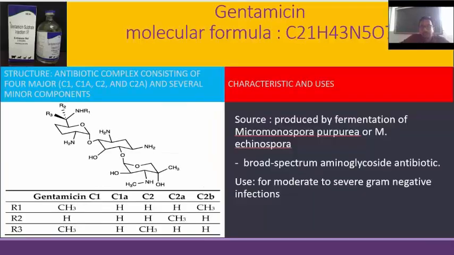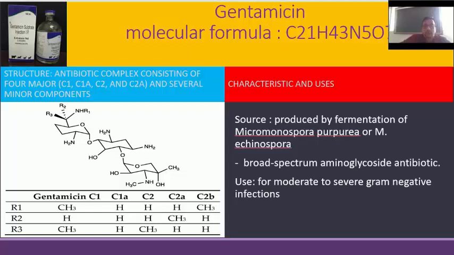Next is gentamicin. It has four major components: C1, C1A, C2, C2A, and it also contains several minor components. In gentamicin C1, R1 is a methyl group, R2 is H, and R3 is a methyl group.